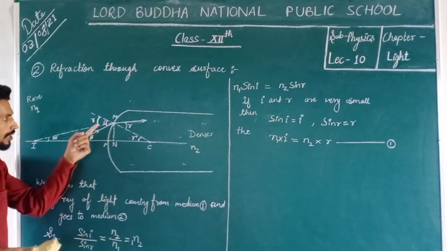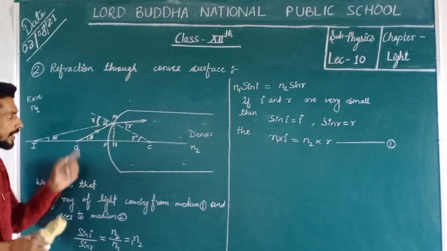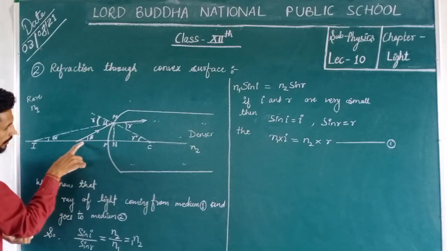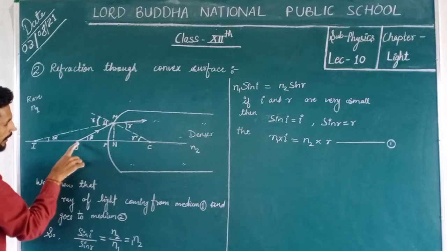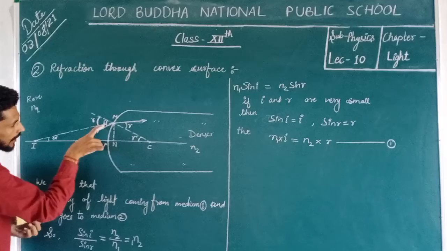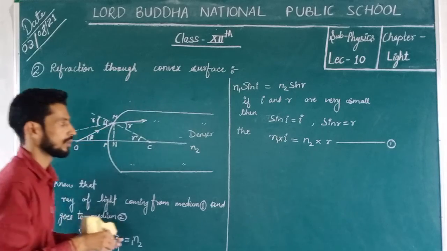Now we can find the value of angle I and R. In this triangle, that is triangle OMC, angle I is the exterior angle.